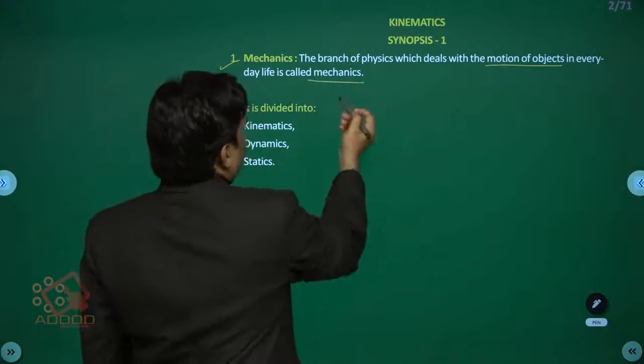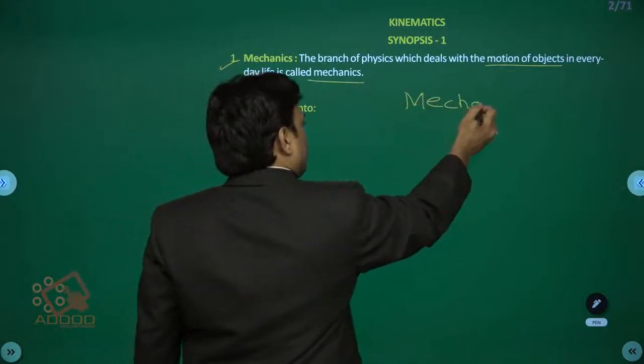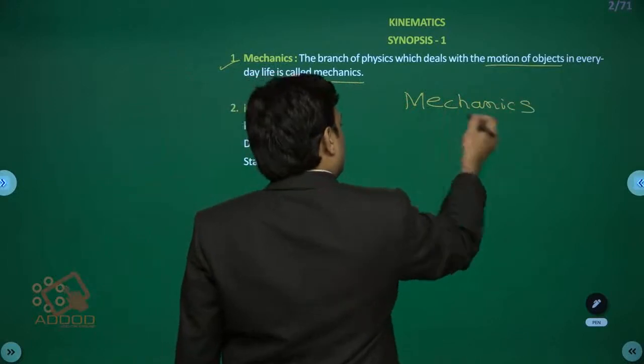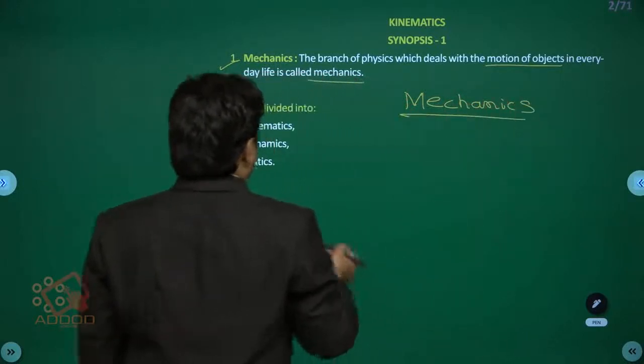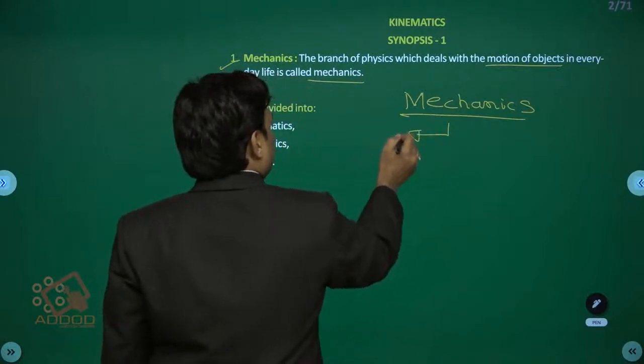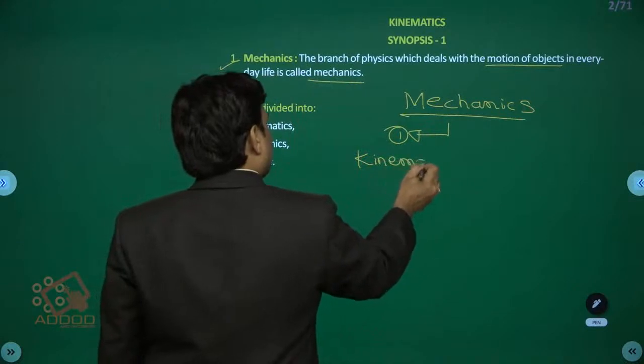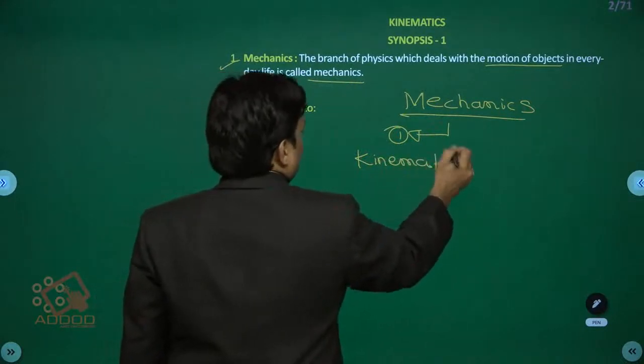So students, mechanics is broadly classified into three categories. Number one, kinematics. Number two, dynamics.